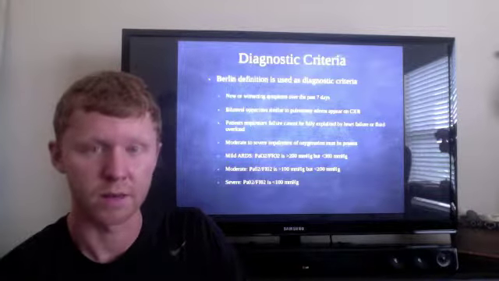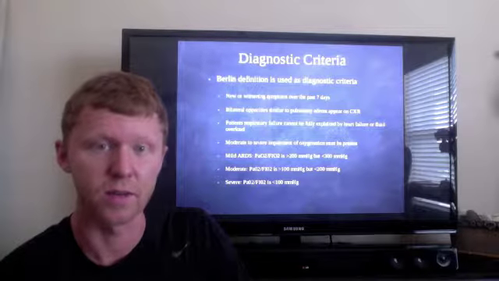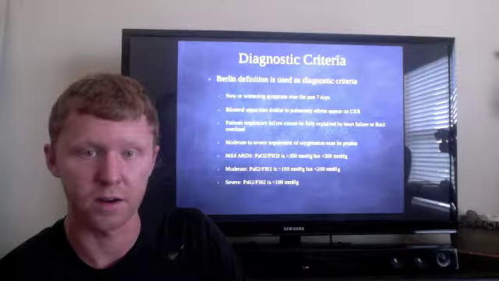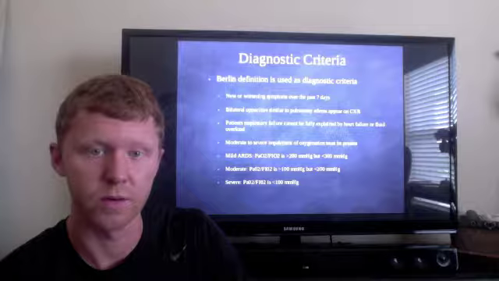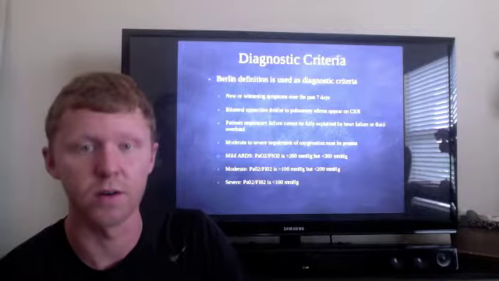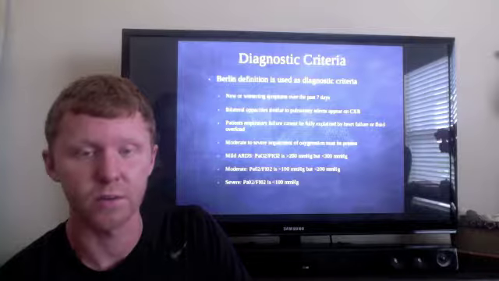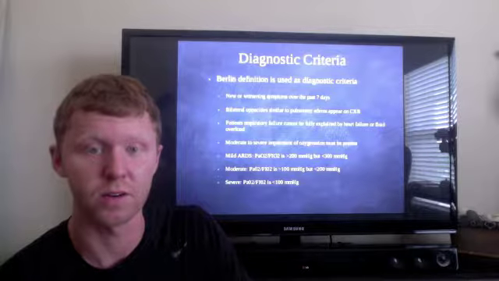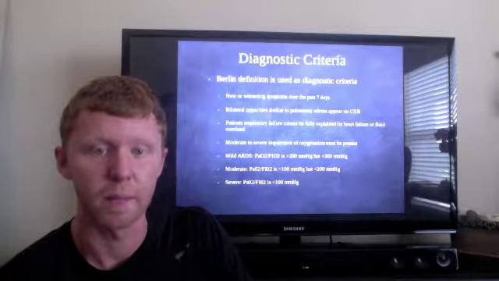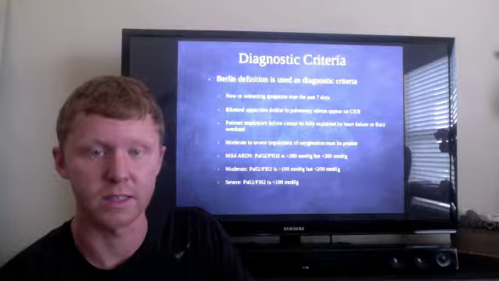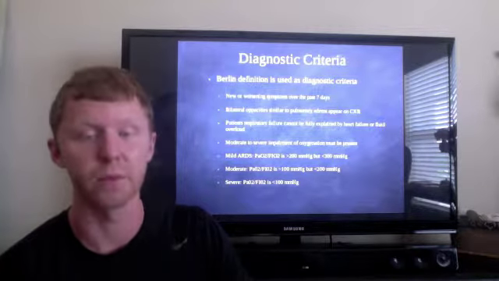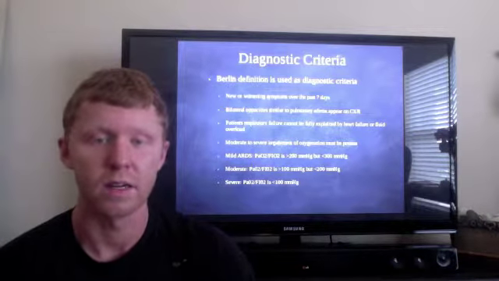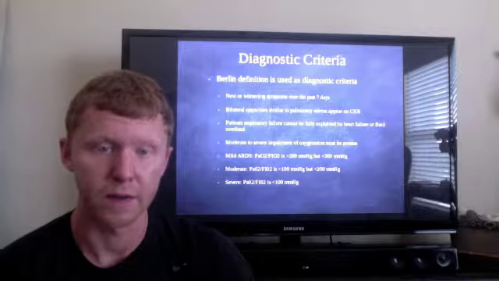And then they made a scale to determine whether it's mild, moderate, or severe, and they base this on your PaO2 ratio divided by the FiO2. So a mild ARDS symptom will be greater than 200 millimeters of mercury but less than 300. And then moderate will be a PaO2 divided by FiO2 that's greater than 100 millimeters of mercury but less than 200 millimeters of mercury. And then severe is where a PaO2 divided by FiO2 is less than 100 millimeters of mercury.